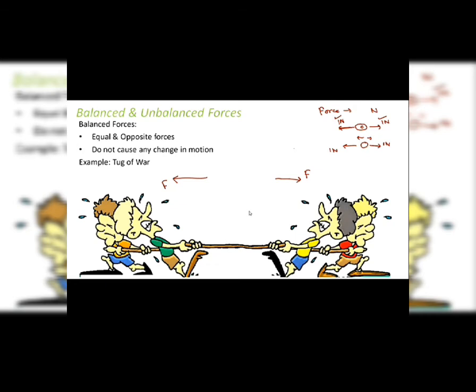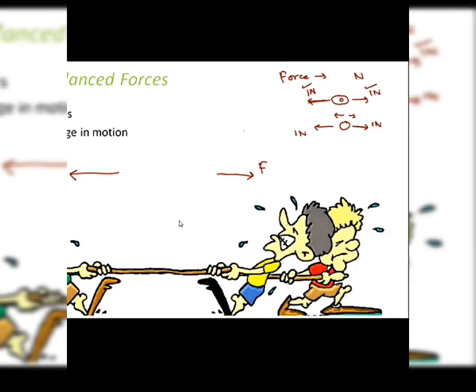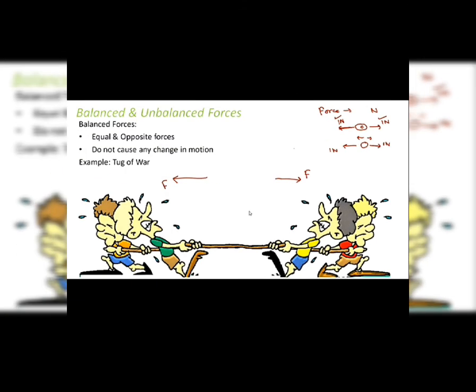They do not cause any change in motion because they are equal and opposite. If you apply force equal and in the opposite direction, then the object will not move in any direction. So these balanced forces do not cause any change in motion. The best example you can think of is tug of war. You guys might have played this game. There are two teams, one on each side, and both teams try to pull the rope on both ends, right? One team is applying force in one direction, and the second team applies force in the opposite direction.